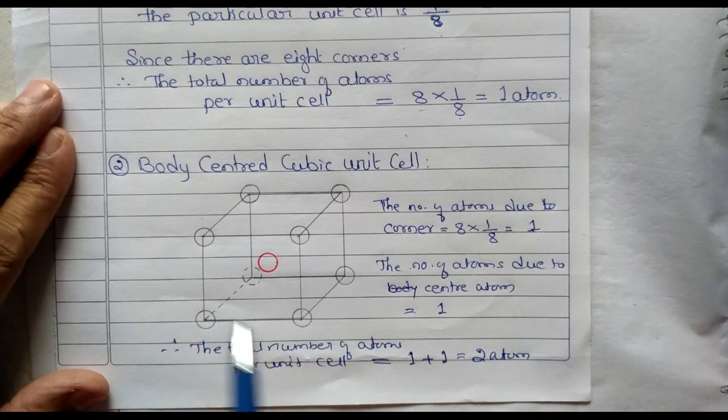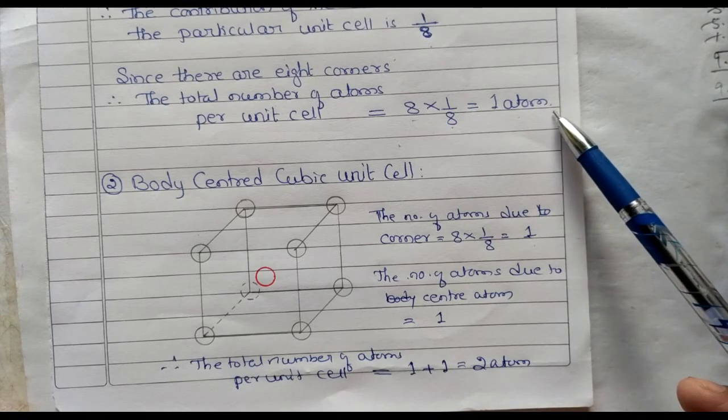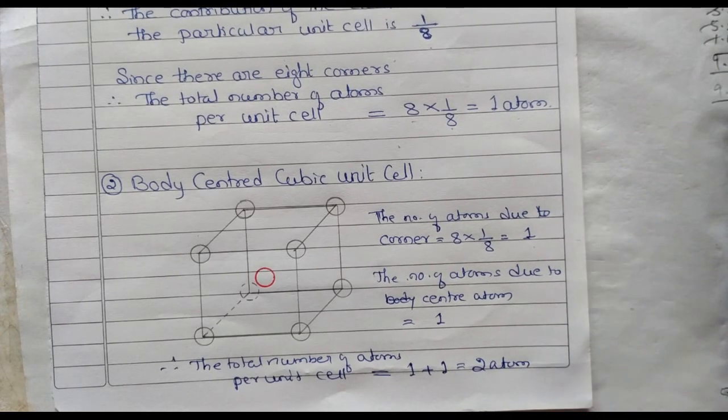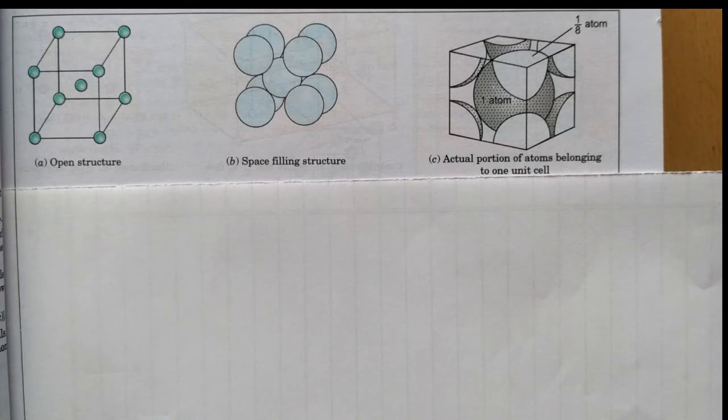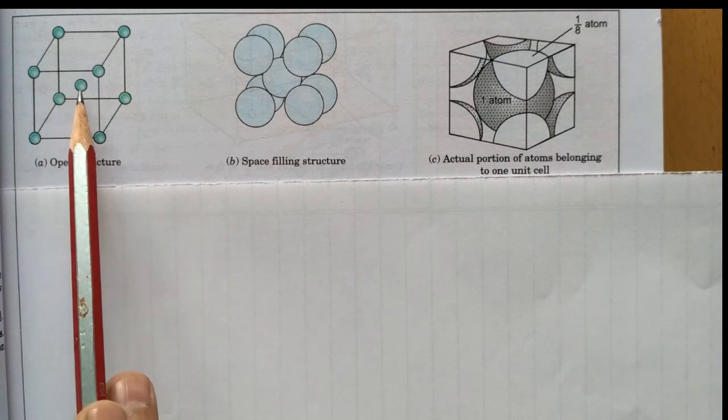So for body centered the total number of atoms is 2. Okay, followed here. For primitive, the number of atoms per unit cell is 1 atom. For body centered the number of atoms is 2 atoms. So for body centered the atoms are at the corner and at the center.